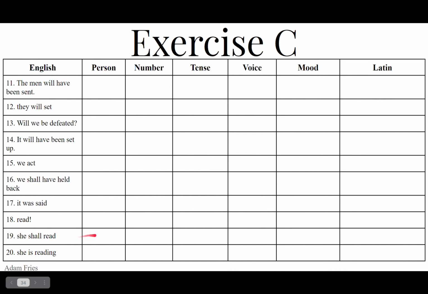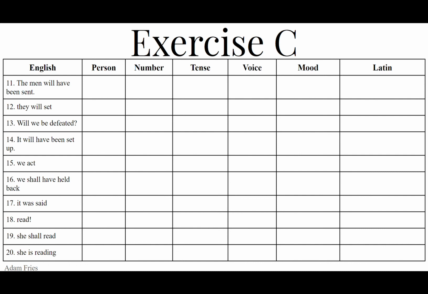19. She shall read, is third person singular, she. She shall do this in the future active indicative of lego, legere, legi, lectus. Macron over the e in the third principal part. So if it's future, we want the present stem leg, from the first principal part, chop off the o. It's a third conjugation verb. And then she shall do this. The future for a third conjugation is am, es, et, emus, etis, ent. So leget, leget.